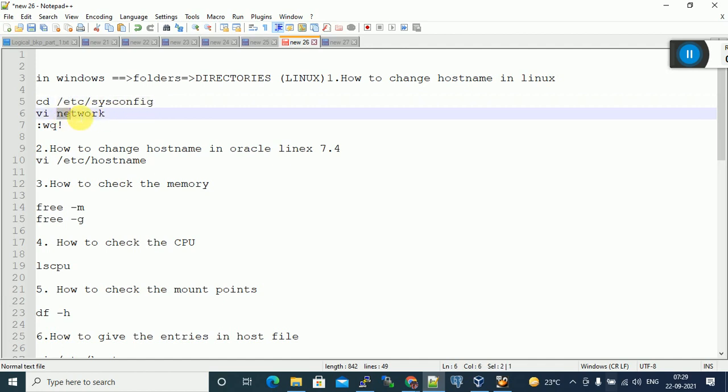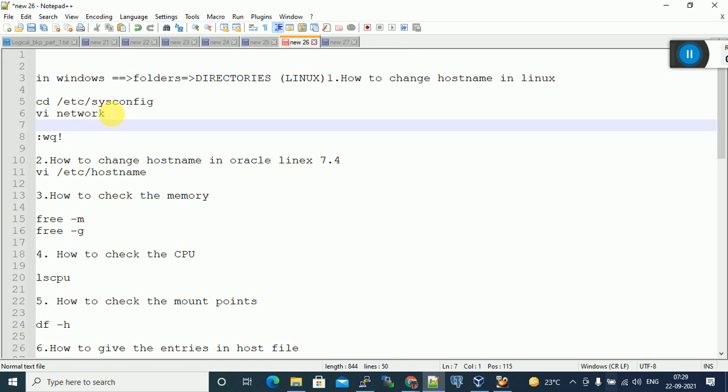After that, this is the file. How to edit this file? vi space file name. Network is the file name. Here you can change the host name. HOSTNAME equal to whatever you want to change, mtmission3.oracle.com.